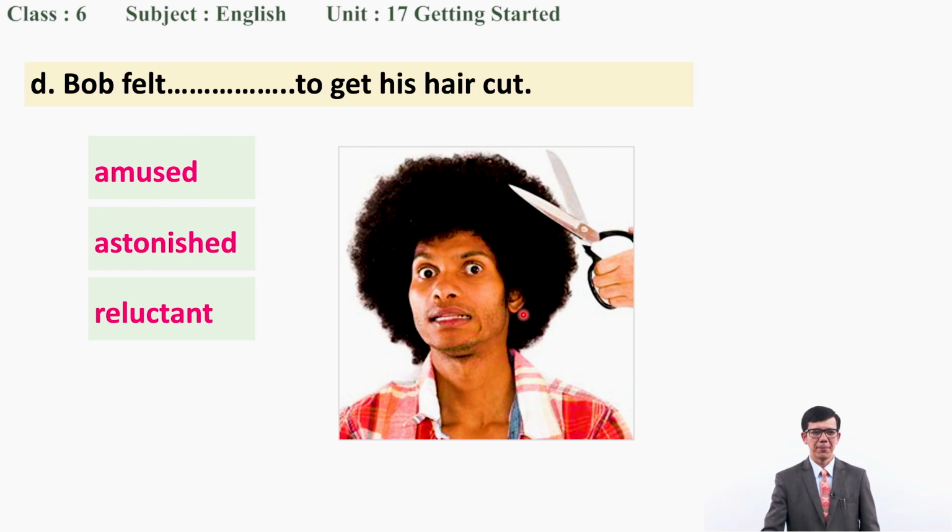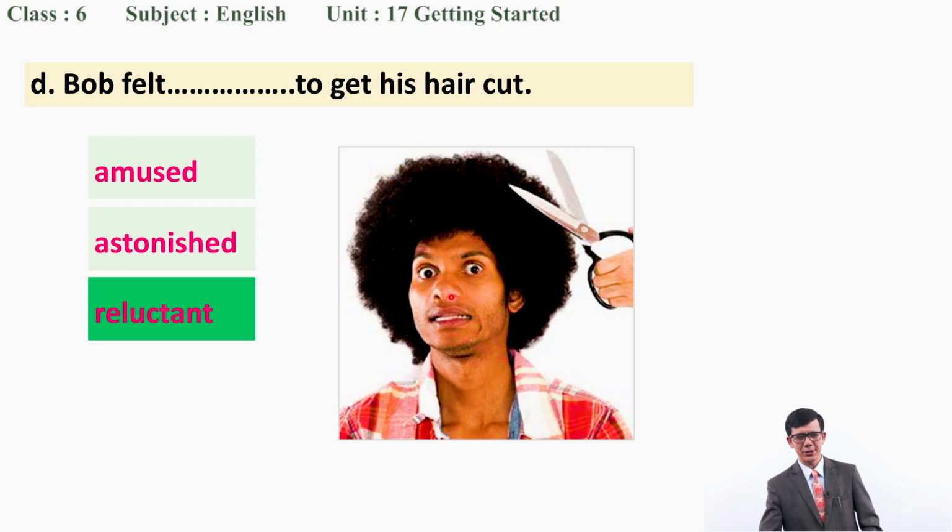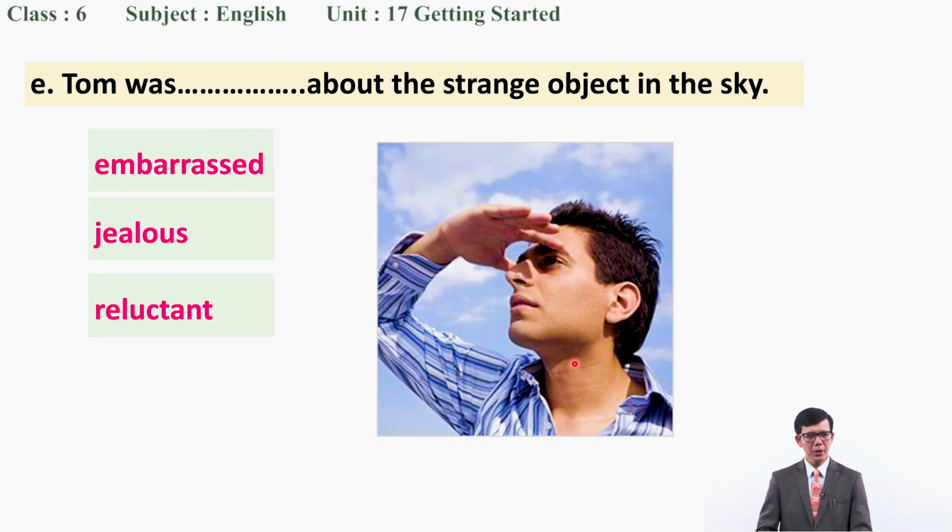Very good. Bob felt, yes, reluctant. Bob felt reluctant to get his hair cut. Yes, this expression, please remember, okay? A kind of surprise, but that is what we call reluctant. In a similar way, let's go to another one. So, what do you see there? Yes, Tom was, okay? You can see here, Tom was embarrassed, jealous, or reluctant about the strange object in the sky.